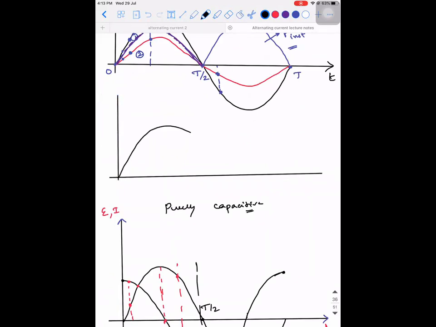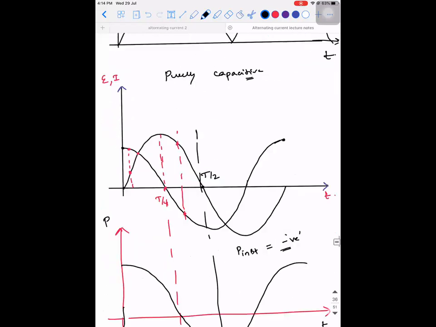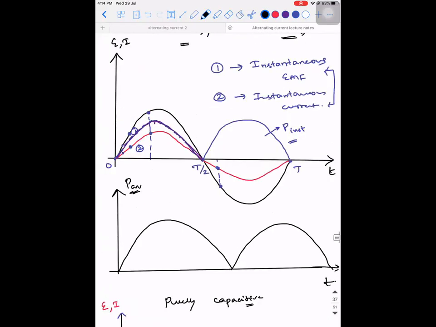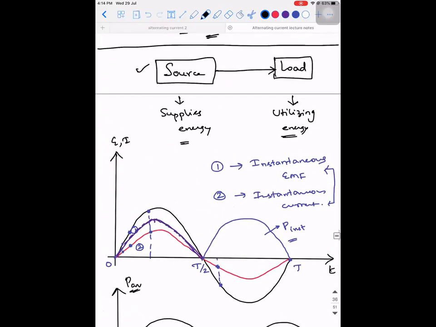Instantaneous power is always positive, right? It is always going to be above the x-axis, whether it is the positive half cycle or the negative half cycle. Whereas here you get positive and negative. Now the question you're supposed to answer is, what do you mean by a positive value of instantaneous power? What do you mean by a negative value of instantaneous power?